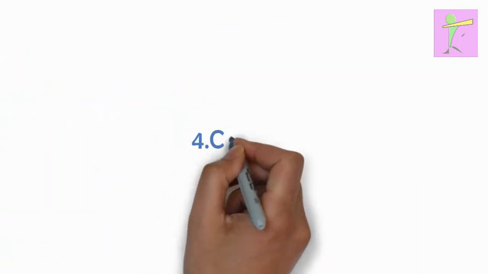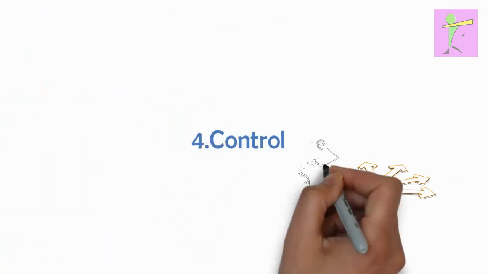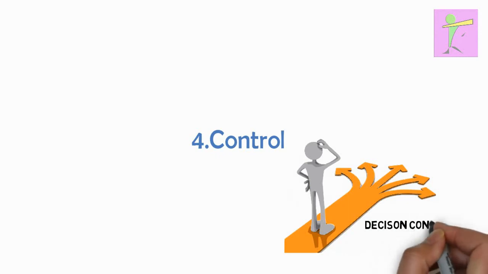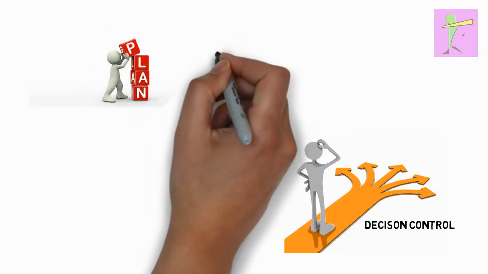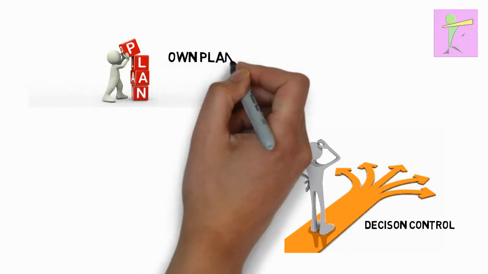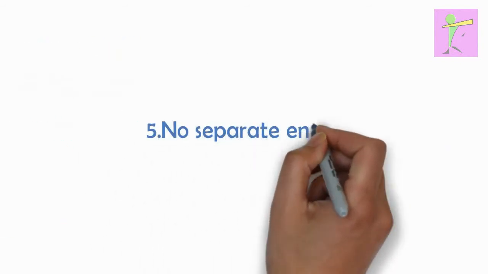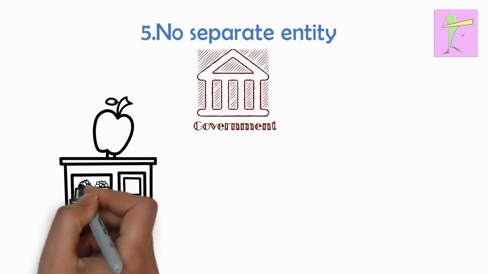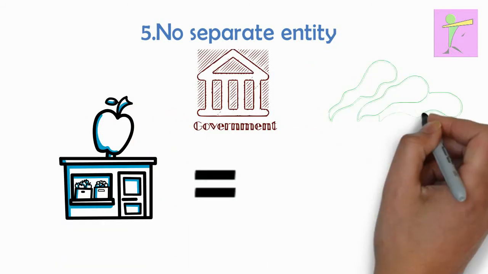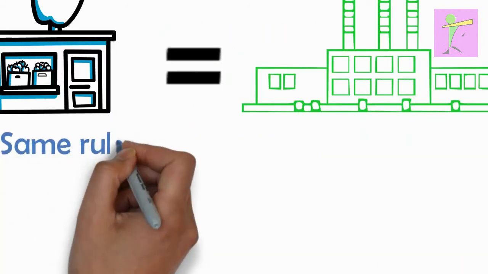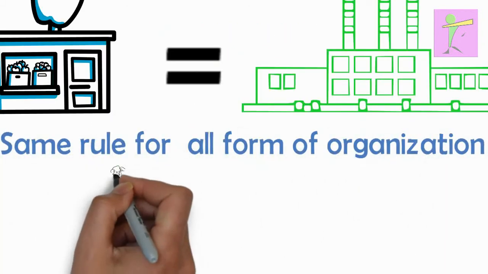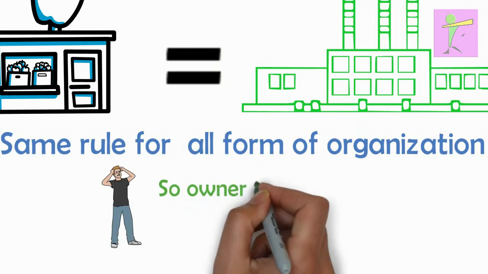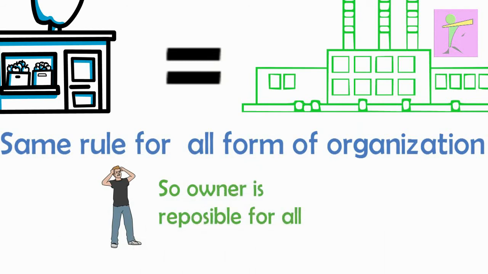4. Control. The right to run the business and make all decisions lies absolutely with the sole proprietor. He can carry out his plans without any interference from others. 5. No separate entity. In the eyes of the law, no distinction is made between the sole trader and his business, as business does not have an identity separate from the owner. The owner is, therefore, held responsible for all the activities of the business.